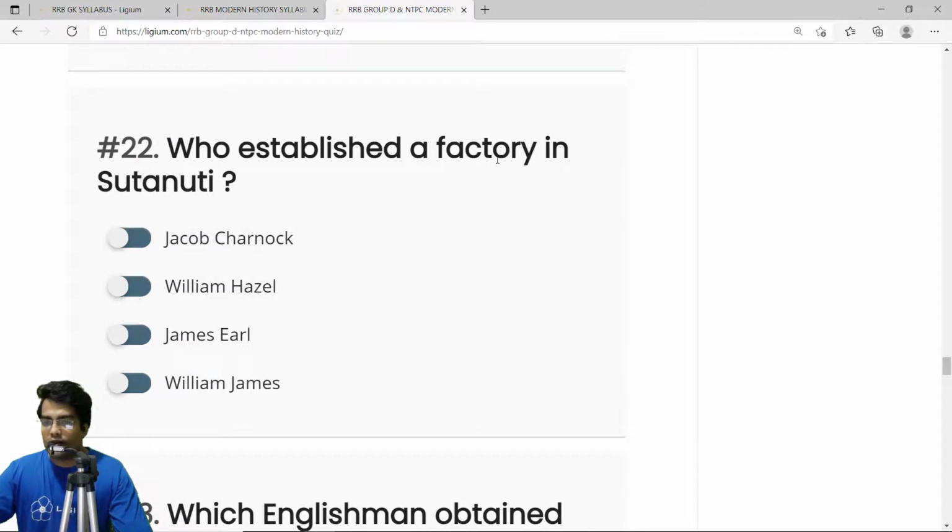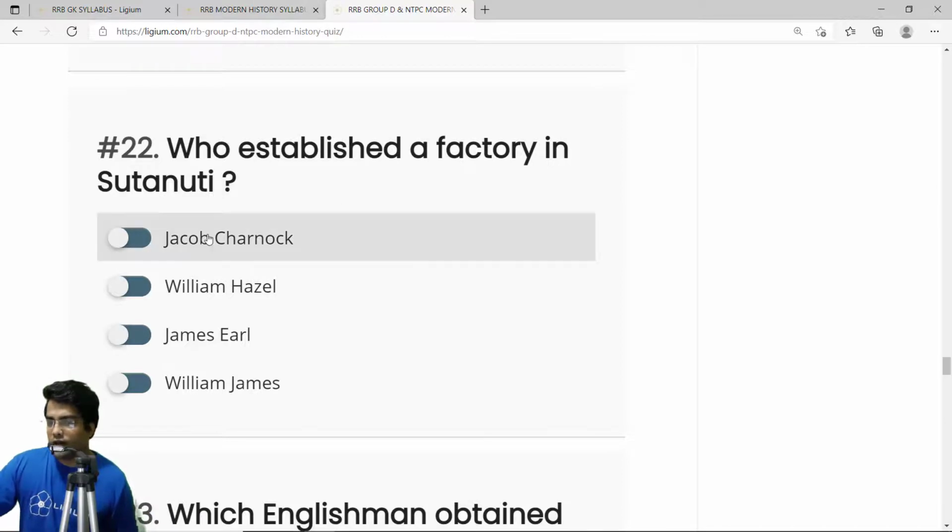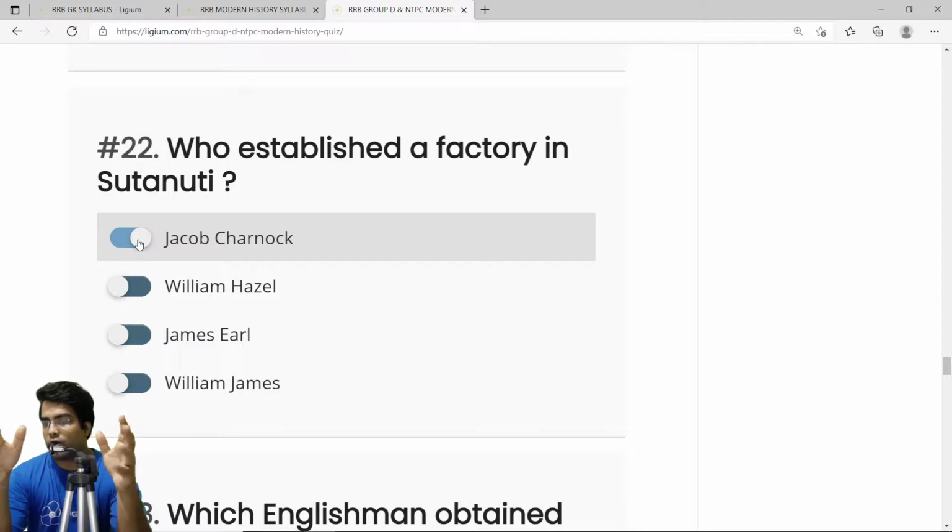So who established a factory in Sultanati? Okay, so it was Jacob Charnock. Sultanati was a factory or a fort that was established in Sultanati, and Sultanati was basically a part of Kolkata. Sultanati, Gobindnagar, and as well as Calicut eventually became called Kolkata right now. So during the initial stages, there was a place called Sultanati where Jacob Charnock established a factory.